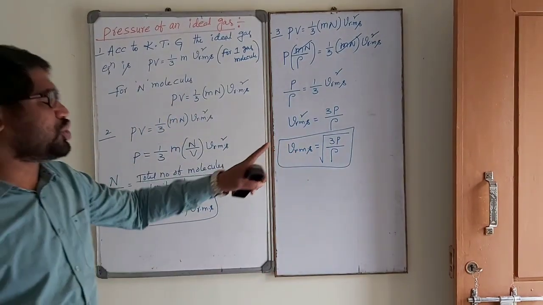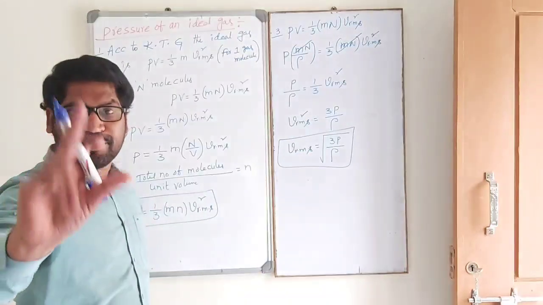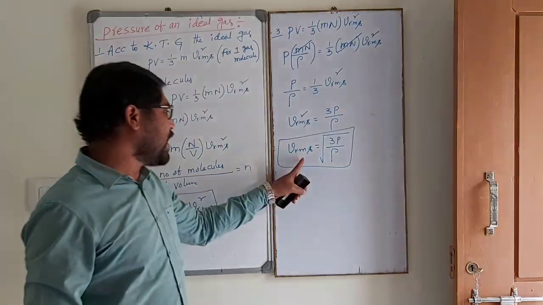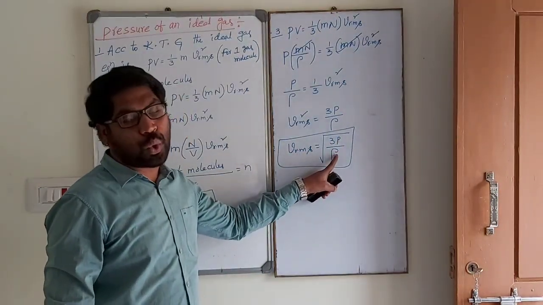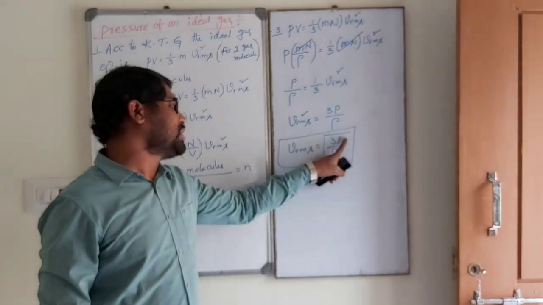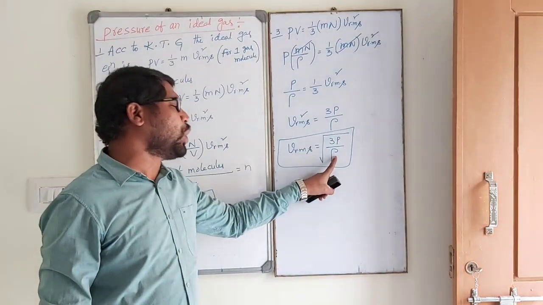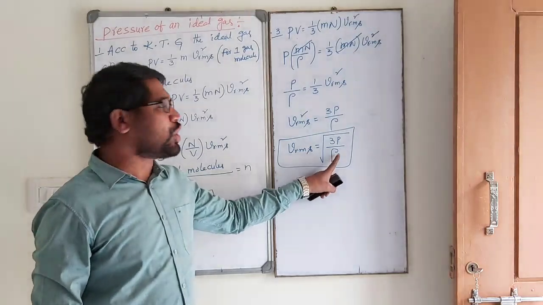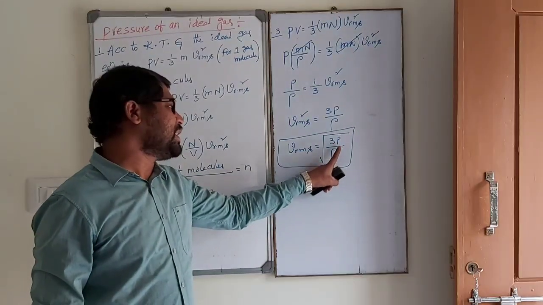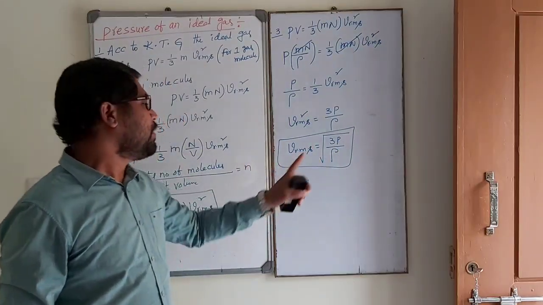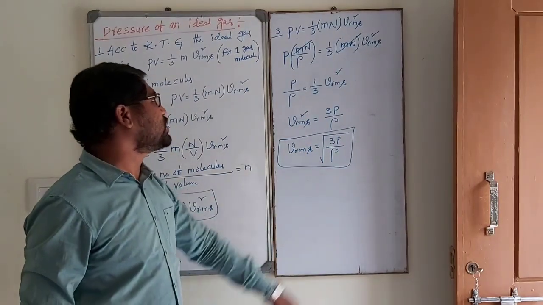This is the RMS velocity of gas molecules in terms of pressure. So VRMS is equal to root over 3P by rho. P and rho must be written differently; don't write them the same. This is P, this is rho. This is pressure, this is density. So this is the RMS velocity.